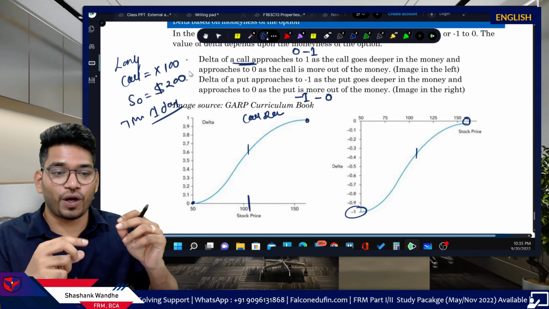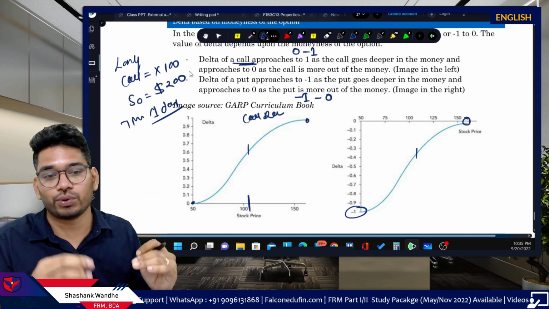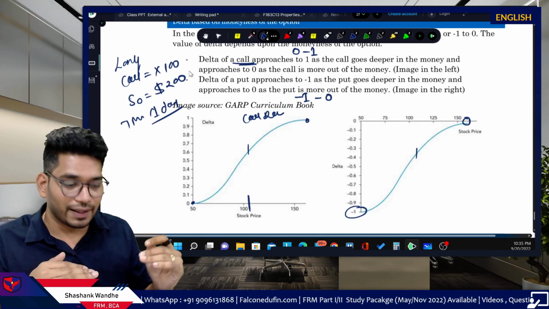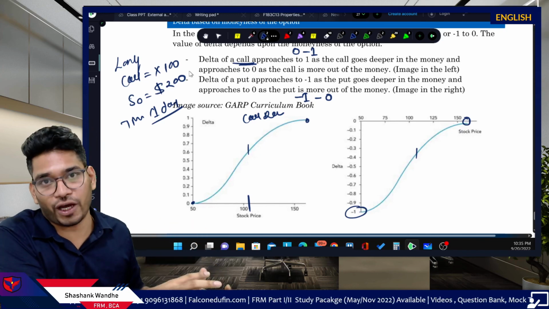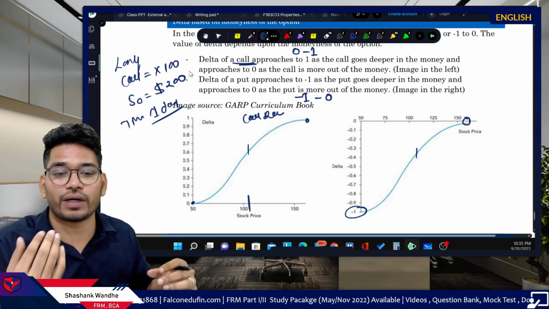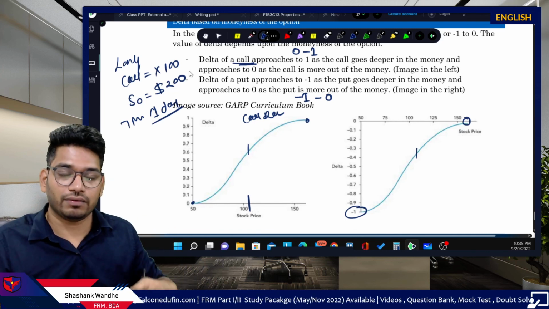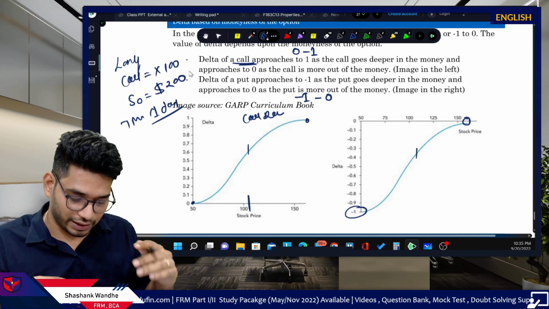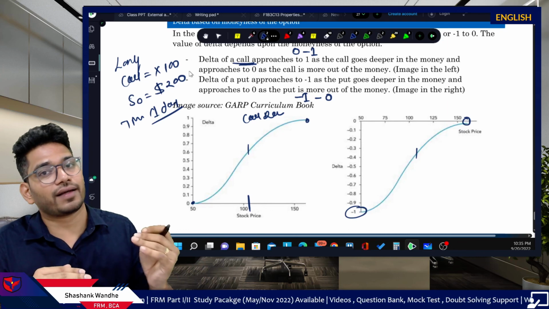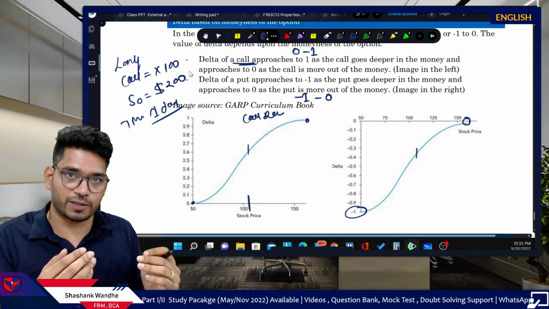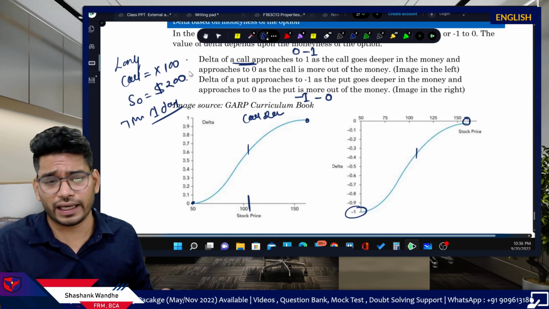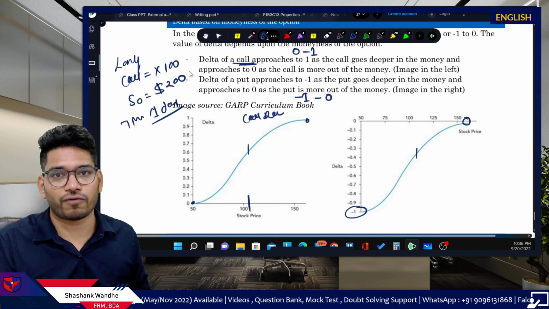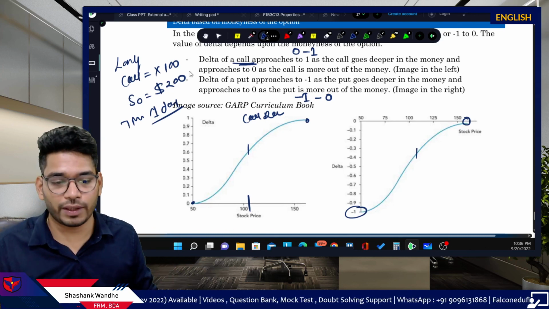Since there is such certainty about getting this payoff, the option will show a delta of 1. This will be an equal movement: if the underlying price increases by $1, the option price will increase by $1, and if it decreases by $1, the option price will decrease by $1. This happens in the case of a call. In the case of a put, the opposite will be true.